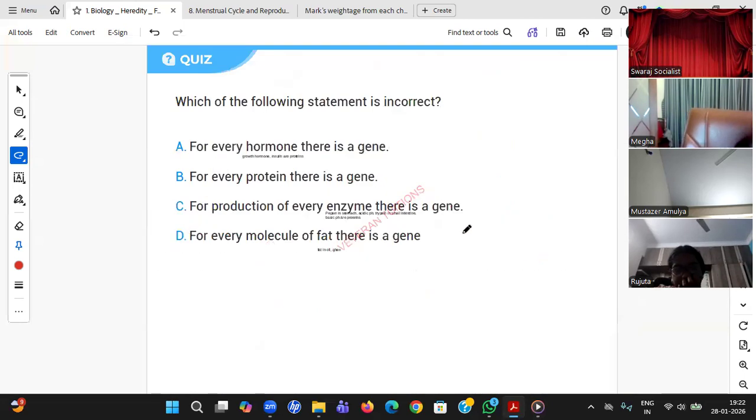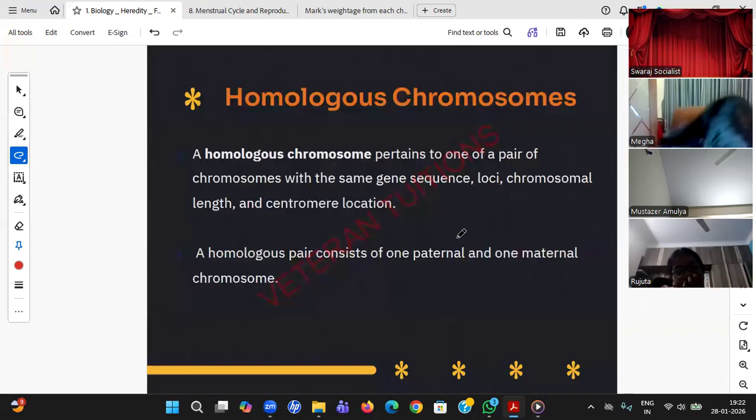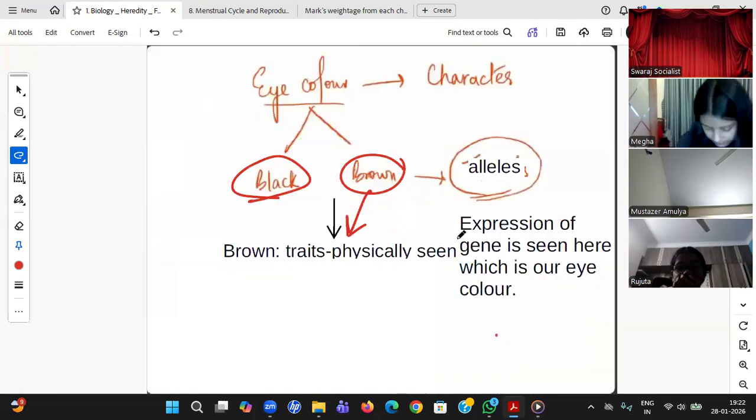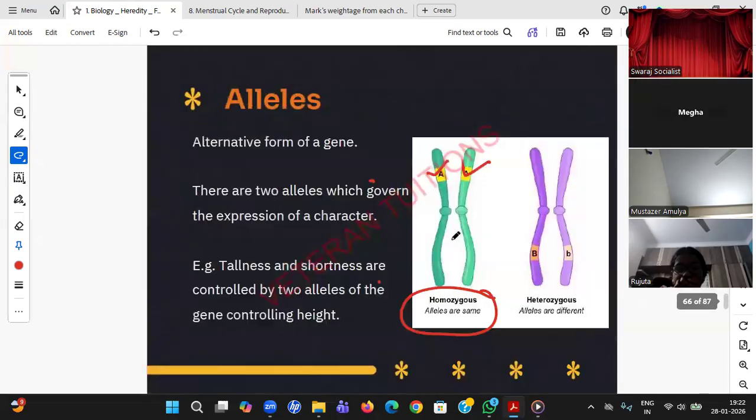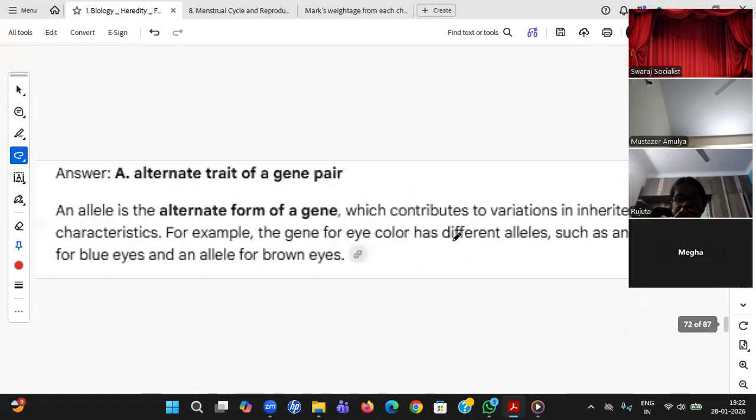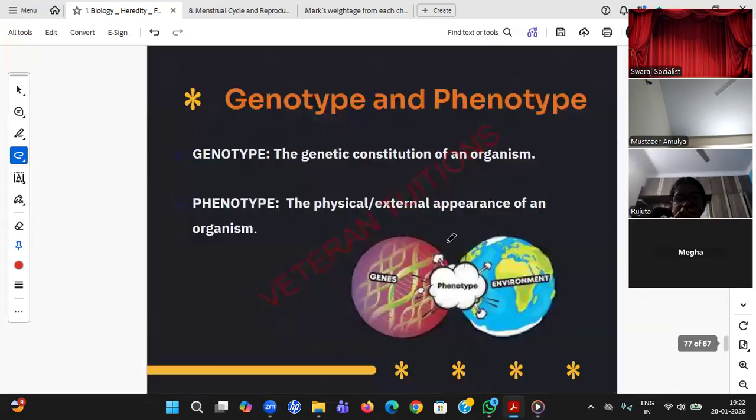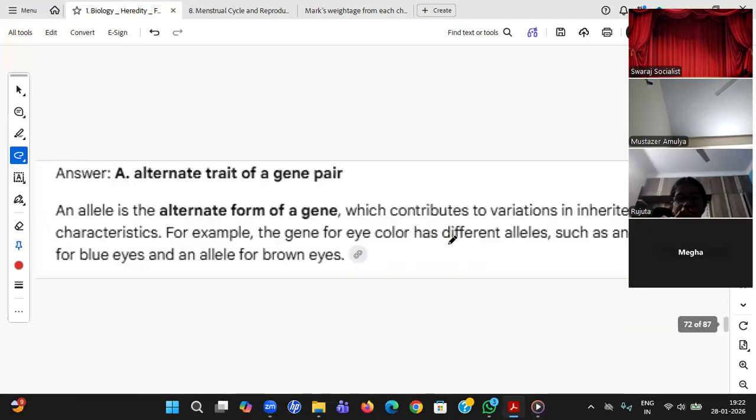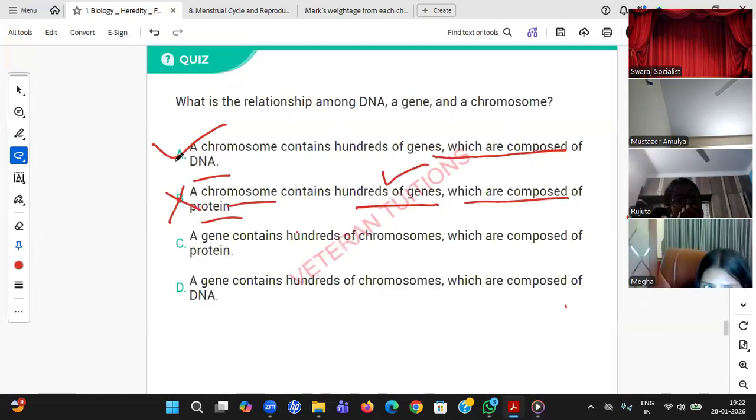The first option is right. The chromosome contains hundreds of genes, in fact thousands of genes, which are composed of DNA. Absolutely right.